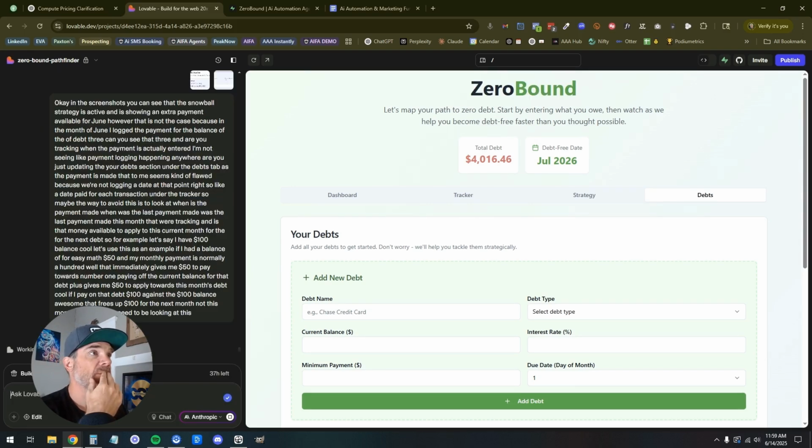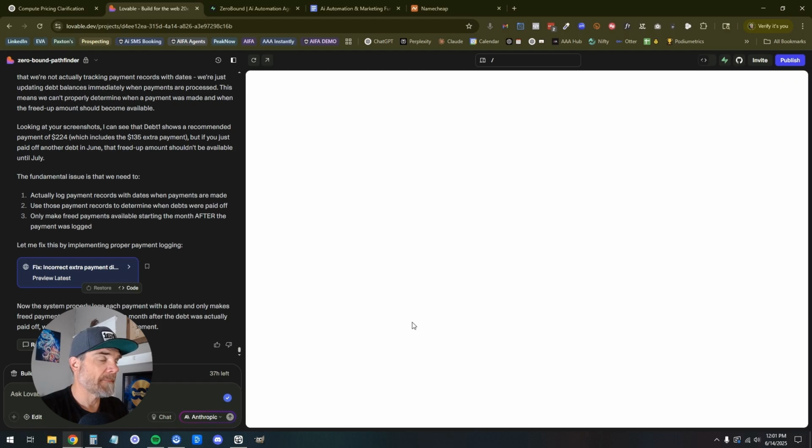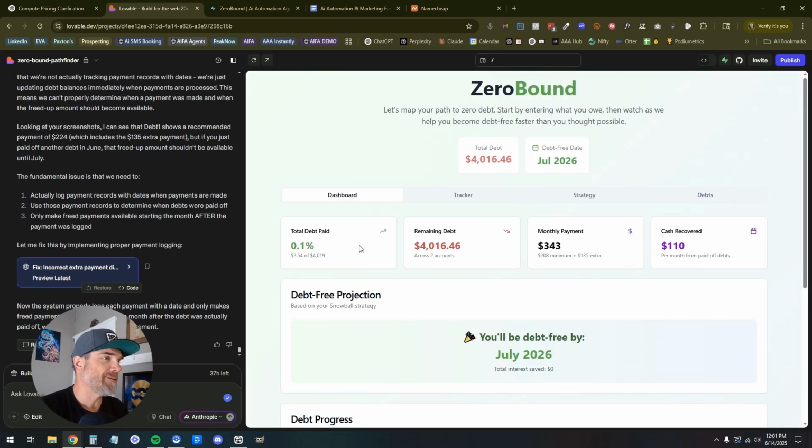Cool. See what happens. Hopefully I didn't just confuse it nightmarishly. I don't think I did though. We need to actually log payment records, use those records to determine, and only make free payments after. Perfect. So that's good. Awesome. Let's do a refresh on this. Cool. This is still wrong. I'm not sure what's there.